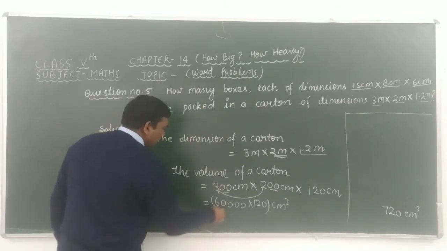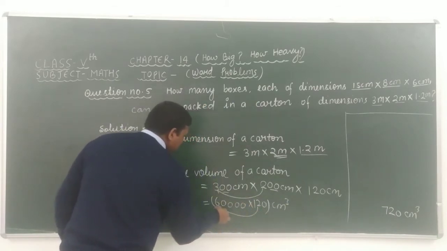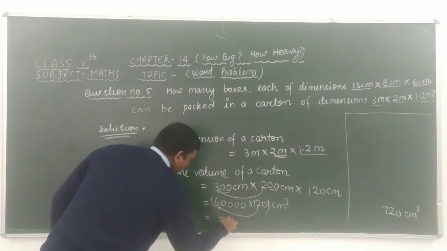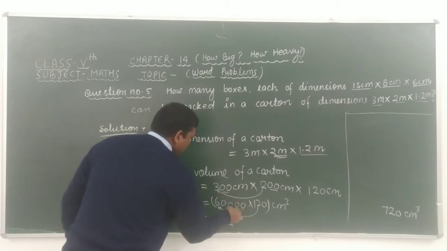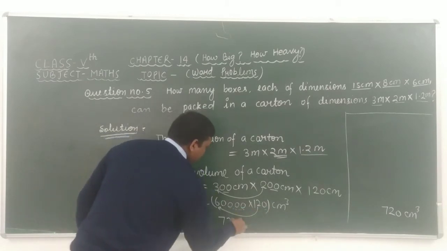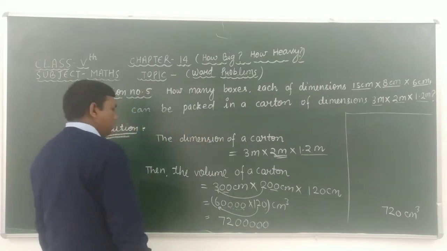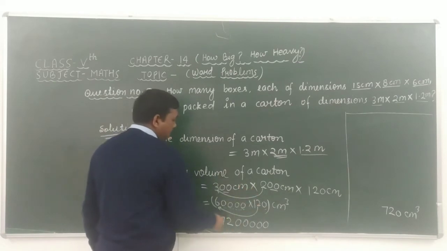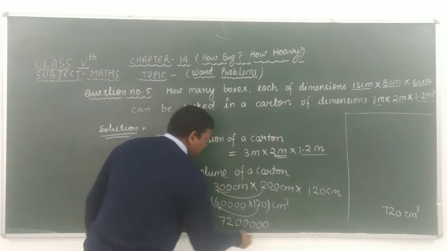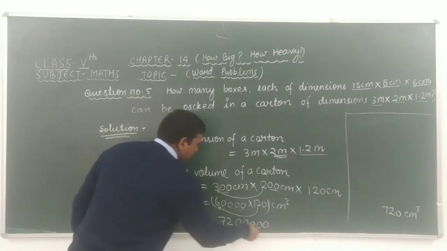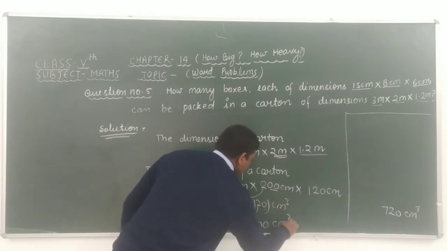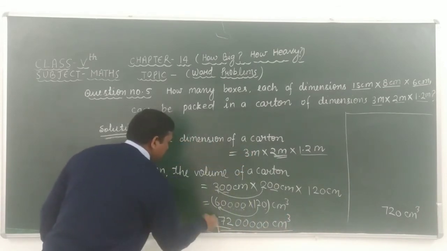After multiplying these we get 12 sixes are 72, and here we get 1, 2, 3, 4 plus 1, 0 zeros. It means 5 zeros, 1, 2, 3, 4, 5 zeros. It means that after multiplying these we get 72 lakh centimeter cube.